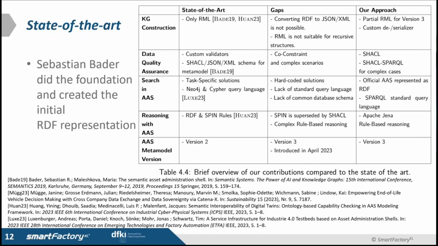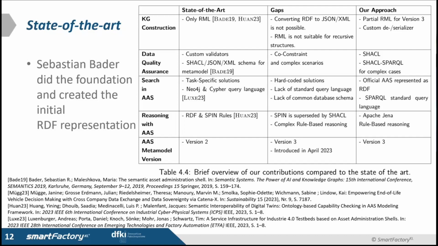However, RML is not suitable for the complex recursive structure of AAS, and we also want to convert RDF to JSON. With RML, you can only convert JSON to RDF. So for that, we need a custom parser, serializer and deserializer. In this work, we introduced the first generic solution that works for version 3 of the meta model.